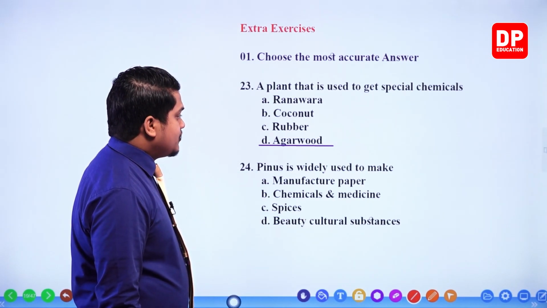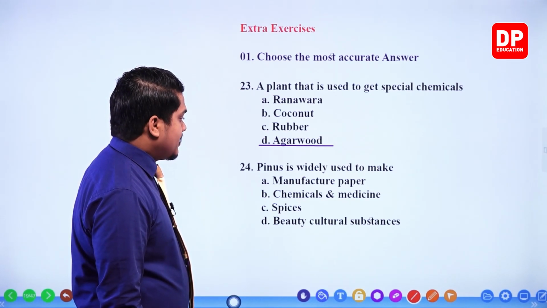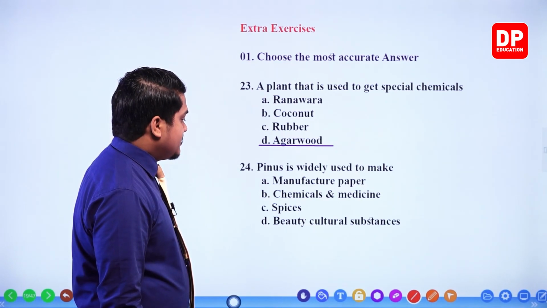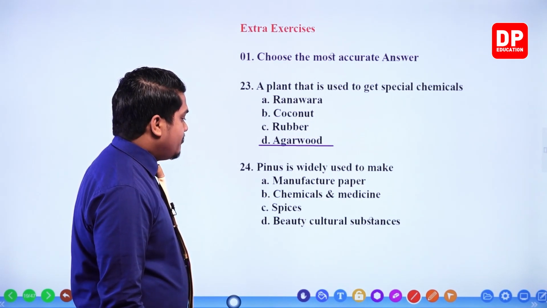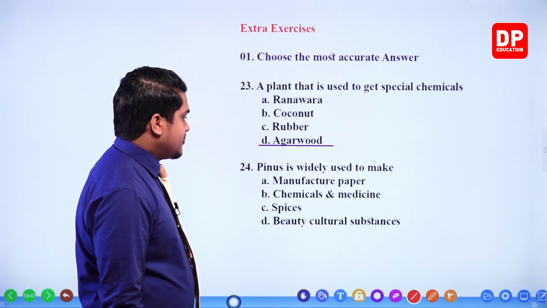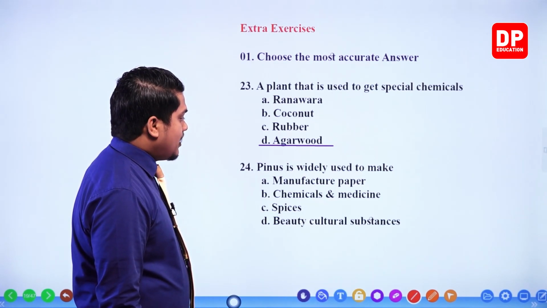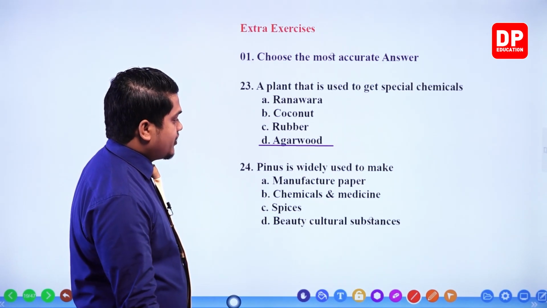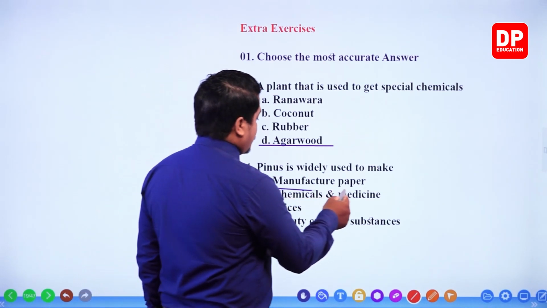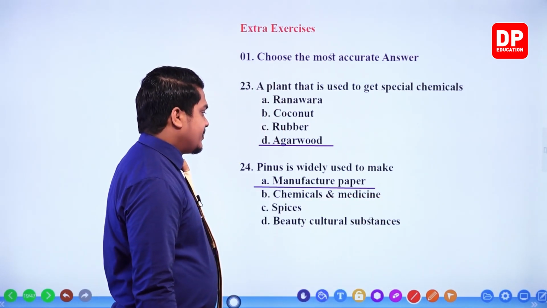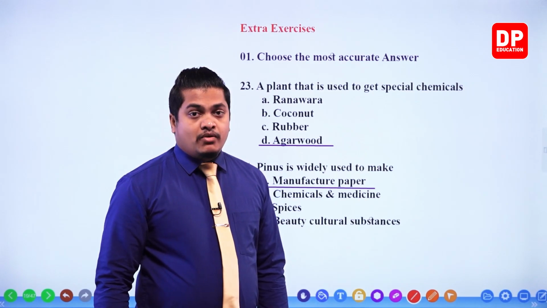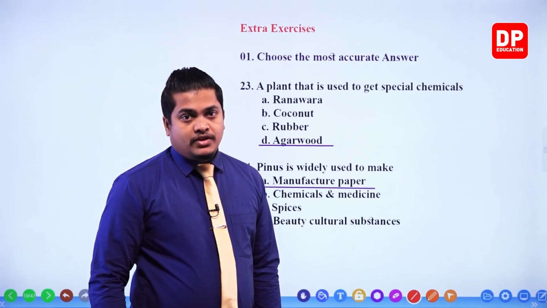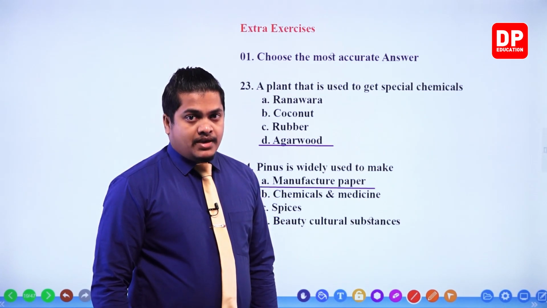Next one. Pinus is widely used to manufacture paper, chemicals and medicine, spices, beauty cultural substances. So, pinus is a good plant which we use in the manufacturing of paper, my dear children, because pinus has a good amount of fibers. Therefore, we use that in making paper.